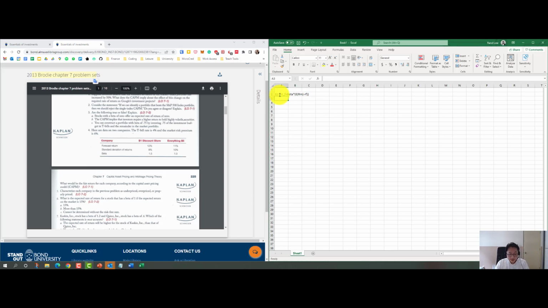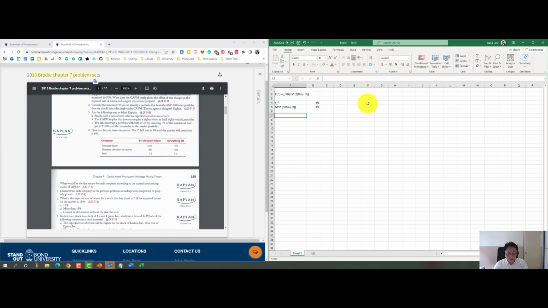If this is the case, we know that the risk-free rate RF equals 4%, and the market risk premium, or ERM minus RF, is going to be 6%.